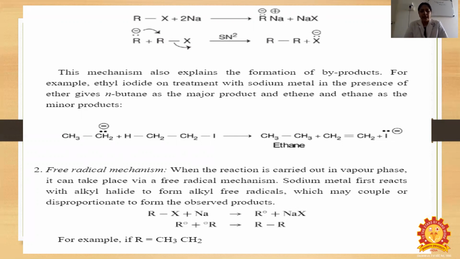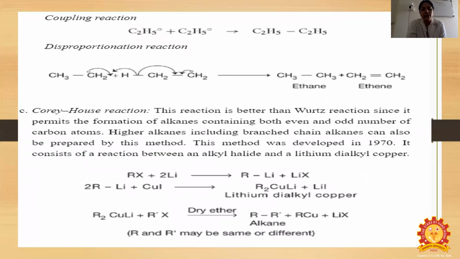Free radical mechanism: when the reaction is carried out in the vapor phase, it can take place via a free radical mechanism. Sodium metal first reacts with the alkyl halide to form alkyl free radicals, which may couple or disproportionate to form the observed products. RX plus Na gives free radical plus NaX. So two molecules of free radicals, for example in the coupling reaction, C2H5 free radical and C2H5 free radical give C2H5-C2H5.